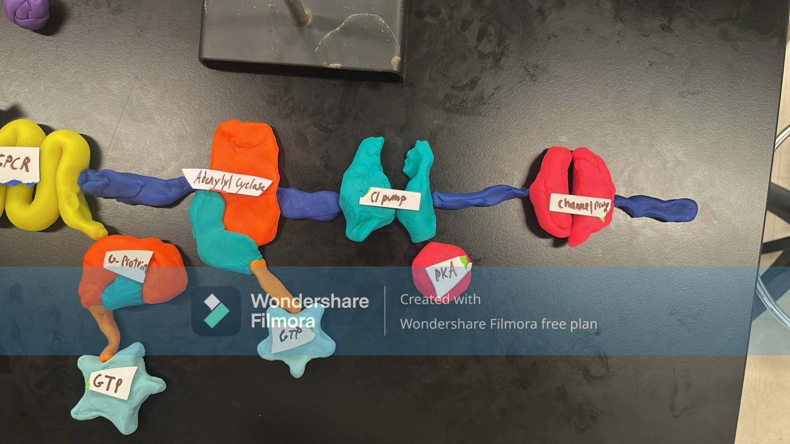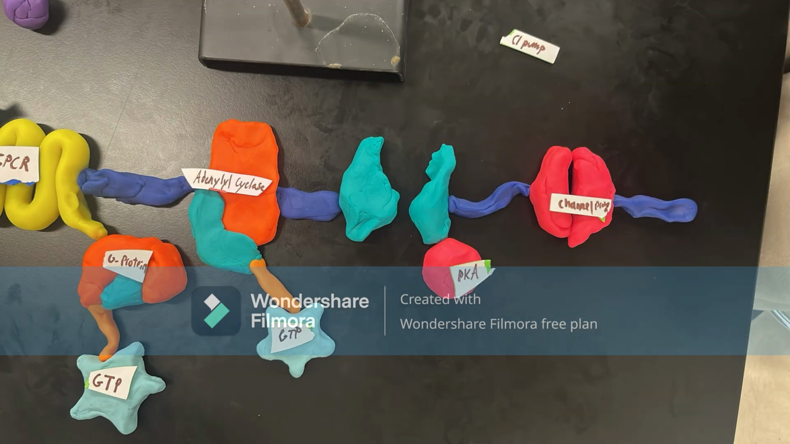In these cells, protein kinase is responsible for phosphorylating a chlorine pump and a sodium channel, activating the pump and inactivating the sodium channel. This is done to expel waste from the body.